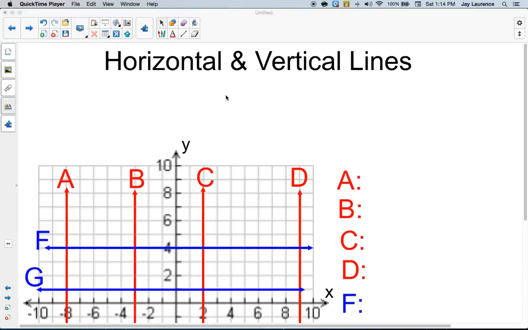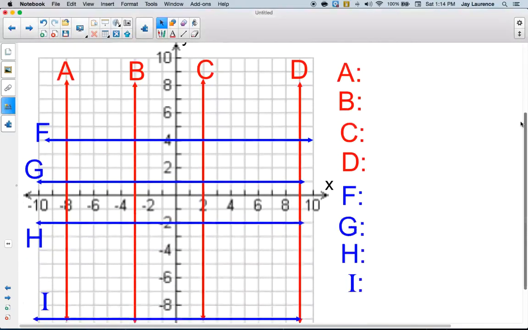But before we actually get to it, do me a favor. Take a minute and see if you can write the equations of all the vertical lines, the red ones, and all the horizontal lines, the blue ones. Okay? So go ahead and pause the video.